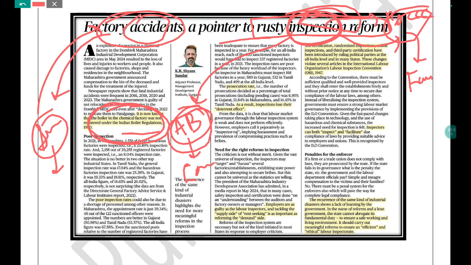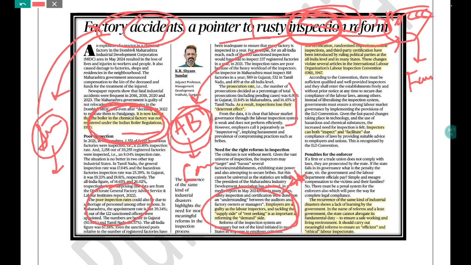Similarly, you also need to relate that poor inspection is part of your control. Also, if you read the other aspects, you can just go through the highlighted portion. Apart from that, here they are highlighting the issue of corruption, specifically rent seeking, and they are not only highlighting that rent seeking is the problem, they are highlighting the demand as well as the supply side of rent seeking. This is the understanding that you need to link with your static portion, because corruption is a very important topic of your syllabus. So when it comes to corruption, you can touch on this dimension as well, that when it comes to rent seeking, there are two kinds of aspects.